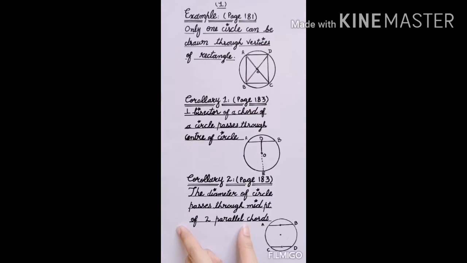If you are having two parallel chords, suppose that I am having this circle, AB is a chord and CD is also a chord, both the chords are parallel, then you require midpoints of two chords. Midpoint of AB I have taken this, and the midpoint of CD I have taken this. Now they are saying that diameter of this circle,